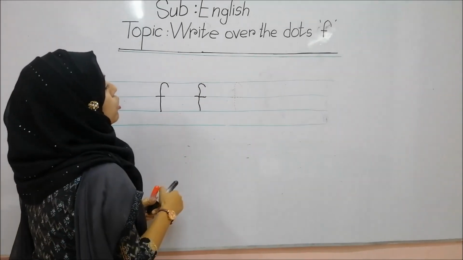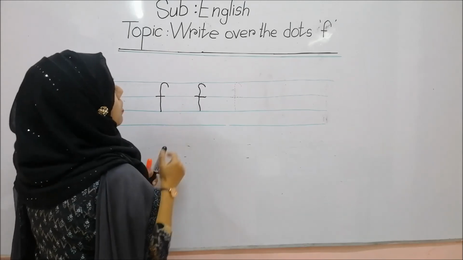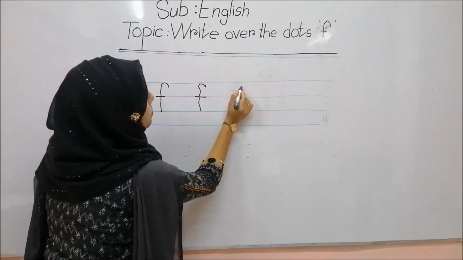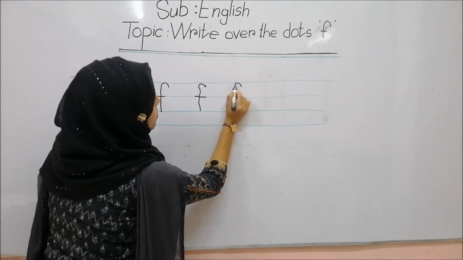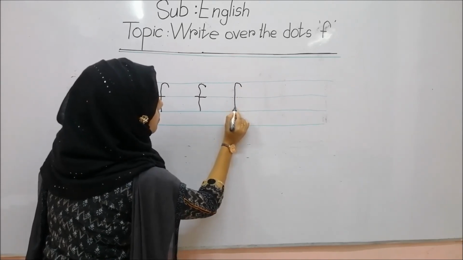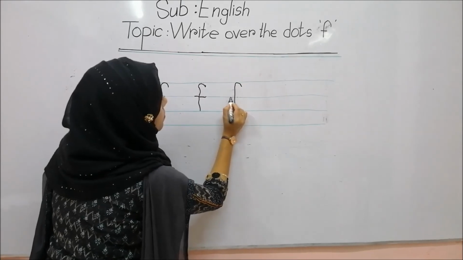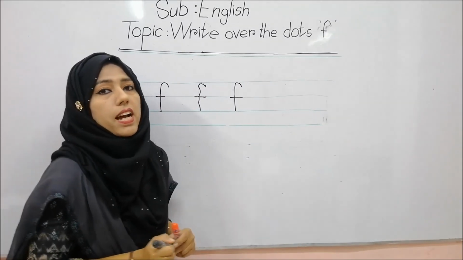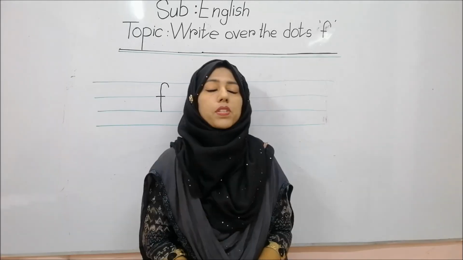No. You have to go over the dots. Like this way we will write the letter F.